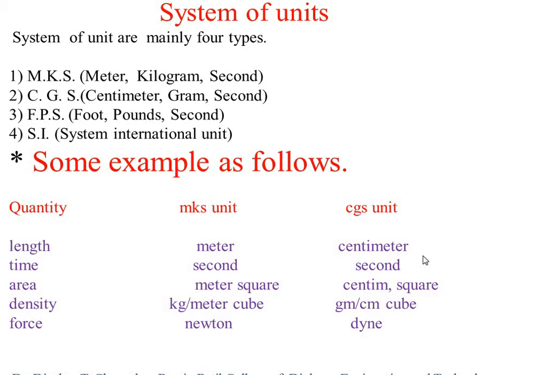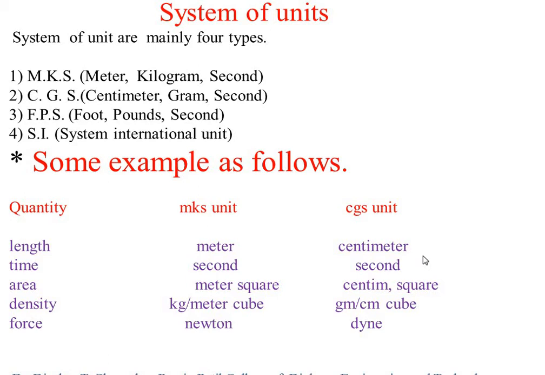MKS stands for meter kilogram second. CGS stands for centimeter gram second. The full form of CGS is centimeter gram second, and the long form of CGS is centimeter gram second. So all the words are the same: long form, stand form, and full form.